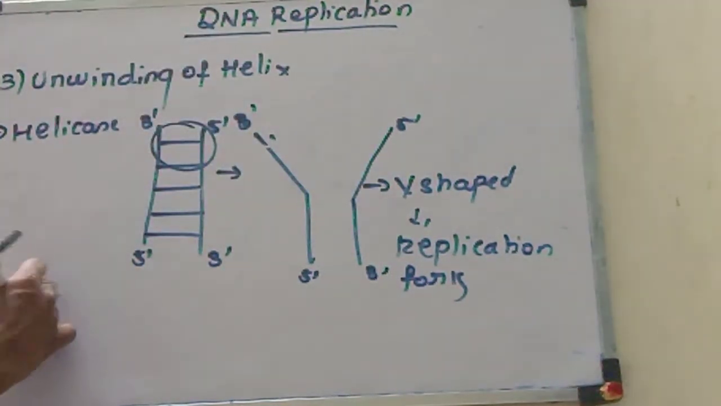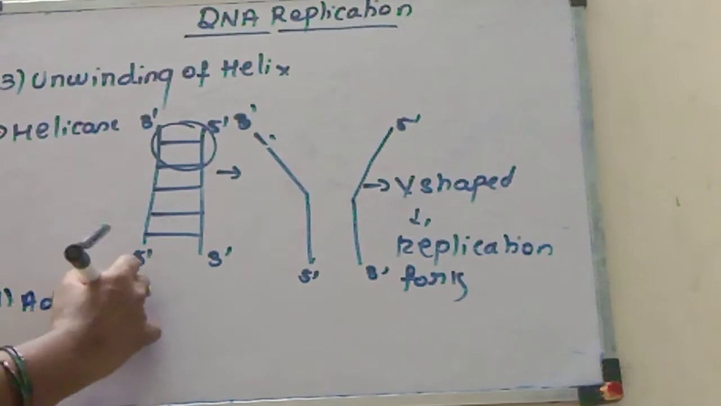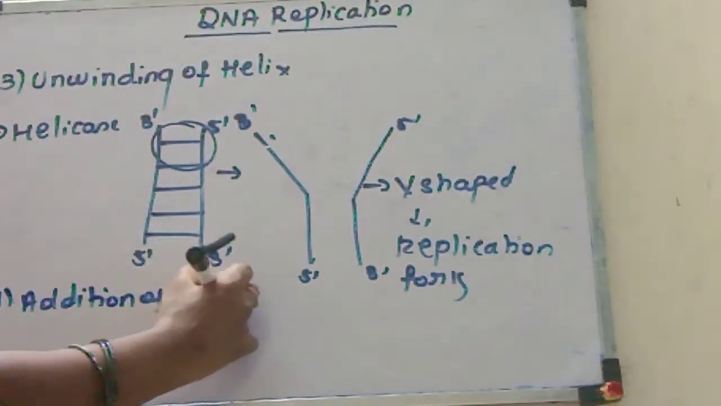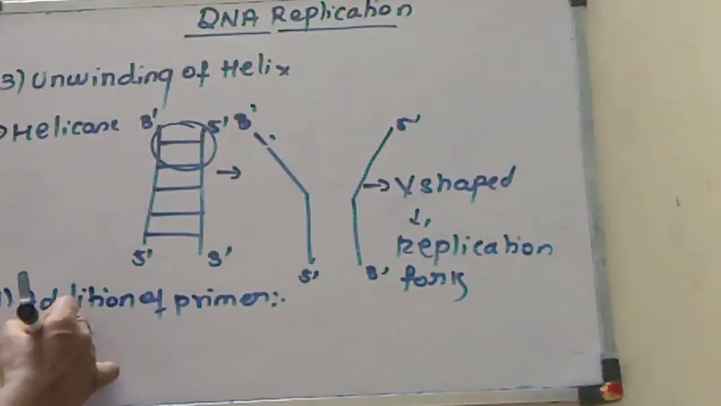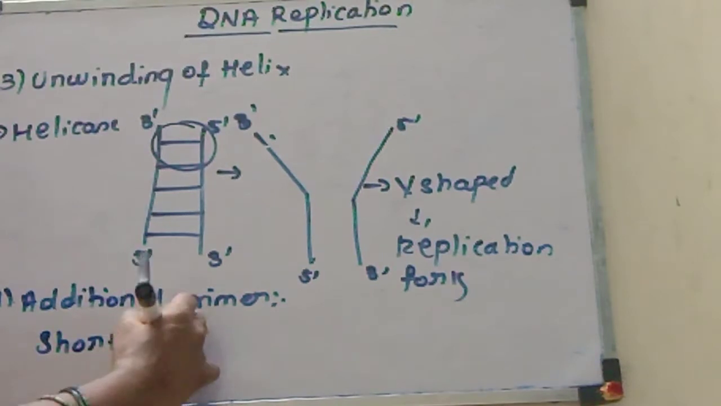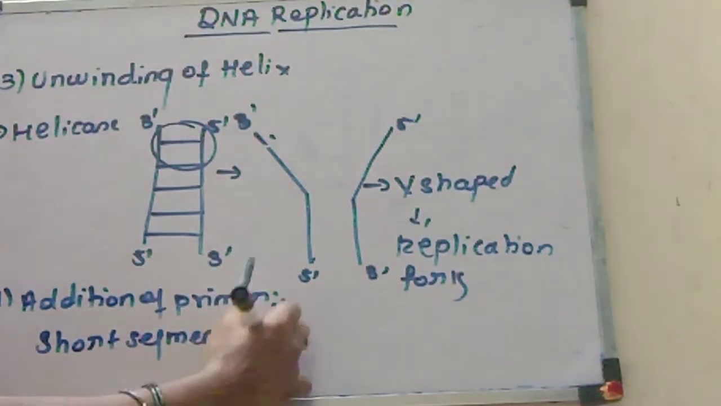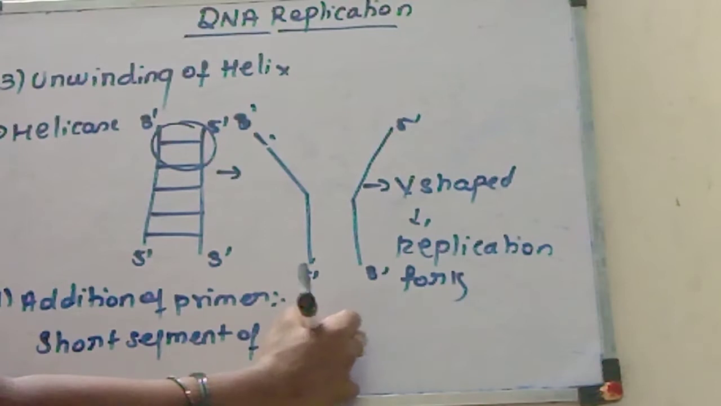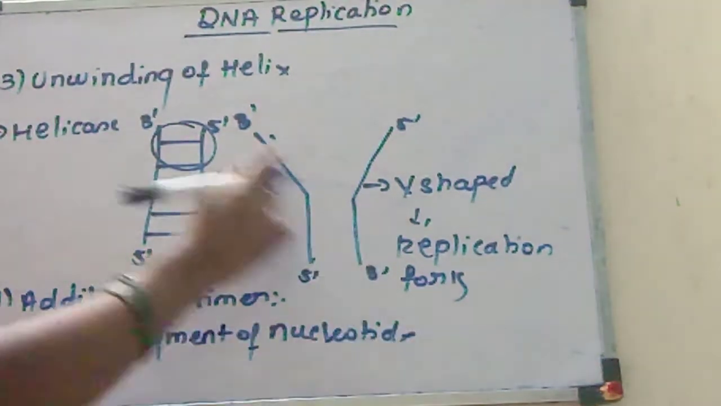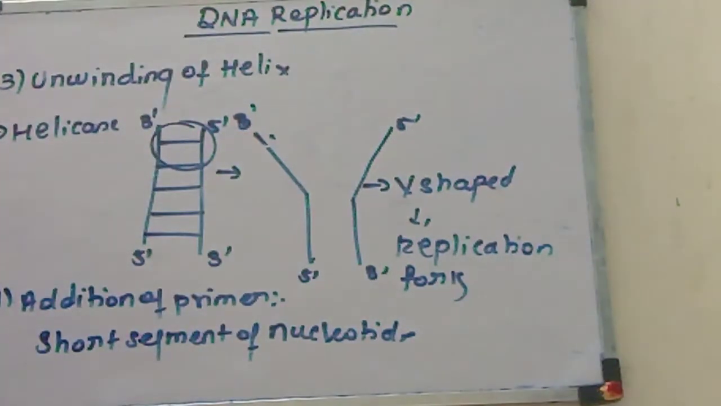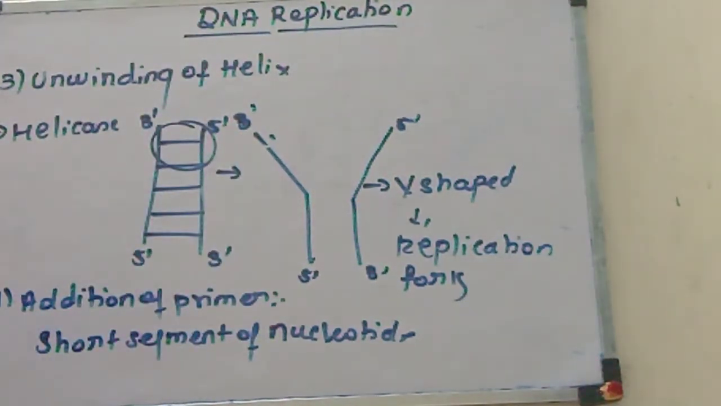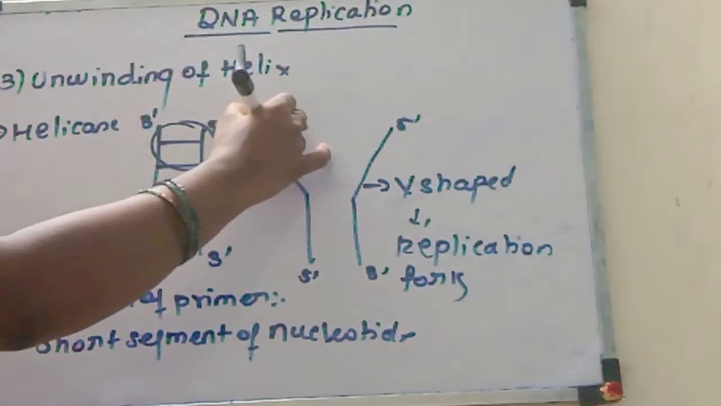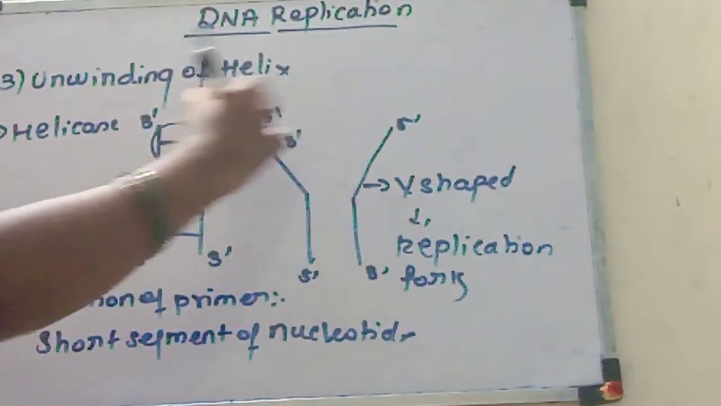So the next step is addition of the primer strand. You know what a primer is. A primer is a short segment of nucleotides. If you take this strand, how can we add the primer? This parental strand is in 3' to 5' direction, so we add the primer in 5' to 3' direction.